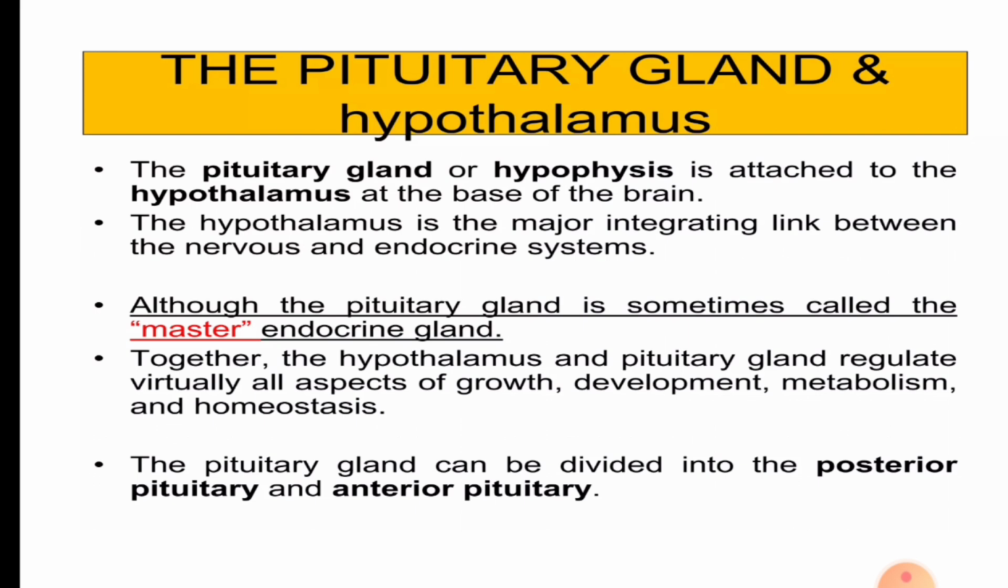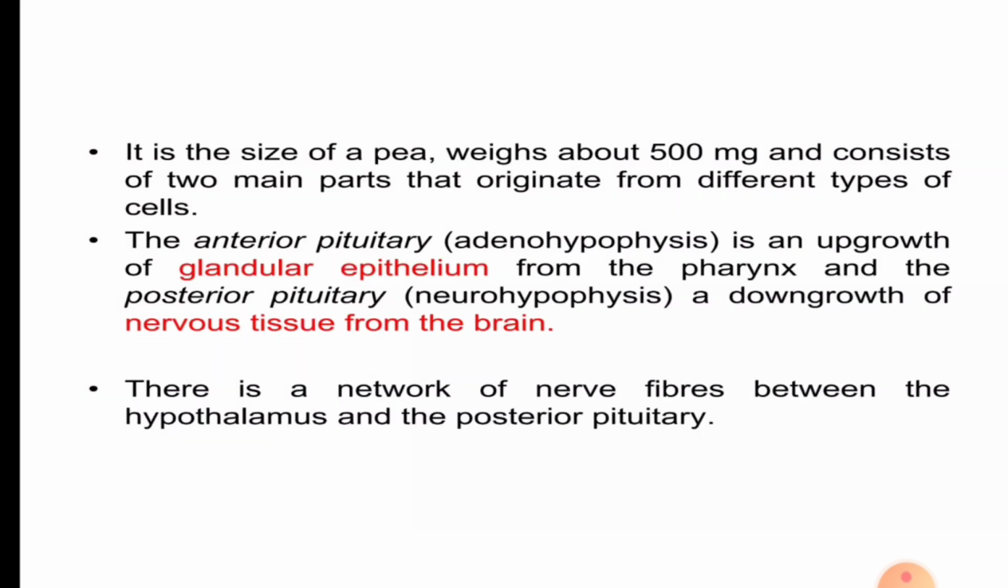The pituitary gland can be divided into the posterior pituitary and anterior pituitary. It is the size of a pea, weighs about 500 mg, and consists of two main parts that originate from different types of cells. The anterior pituitary, adenohypophysis, is an upgrowth of granular epithelium from the pharynx, and the posterior pituitary a downgrowth of nervous tissue from the brain. There is a network of nerve fibers between the hypothalamus and the posterior pituitary.